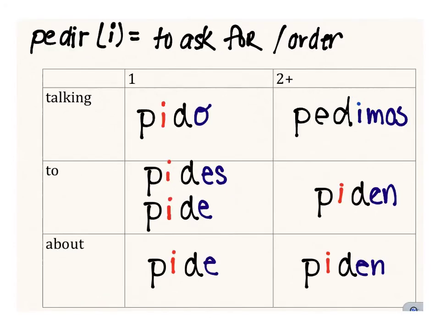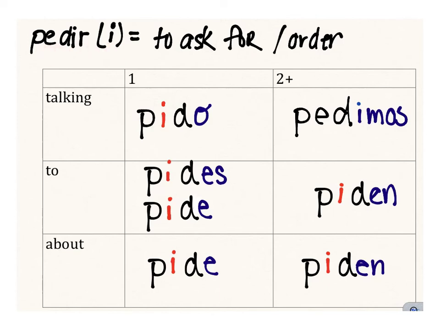The last verb we're going to study today is also an E to I verb, just like servir. It means to ask for, but we're really going to use it to talk about ordering food. But if you want to ask for a car to go somewhere with your parents, you guys probably can't ask for cars yet. But if you want to ask for lunch money, or if you wanted to ask for permission to go out with your friends from your parents, this is a verb you would use, pedir.